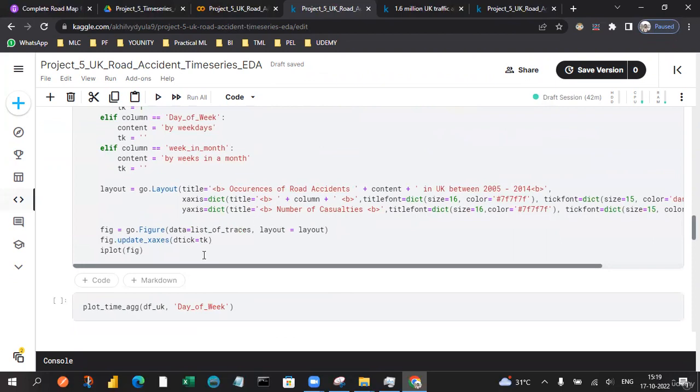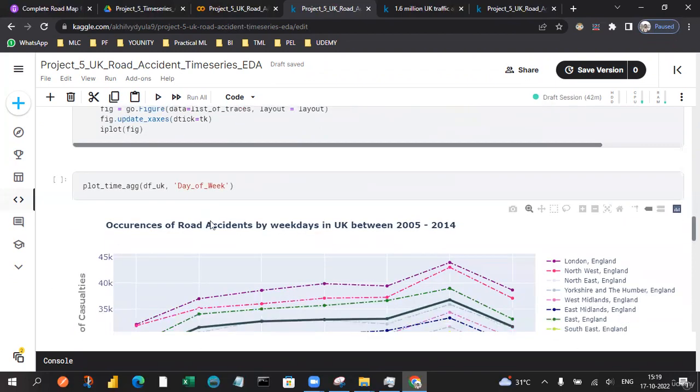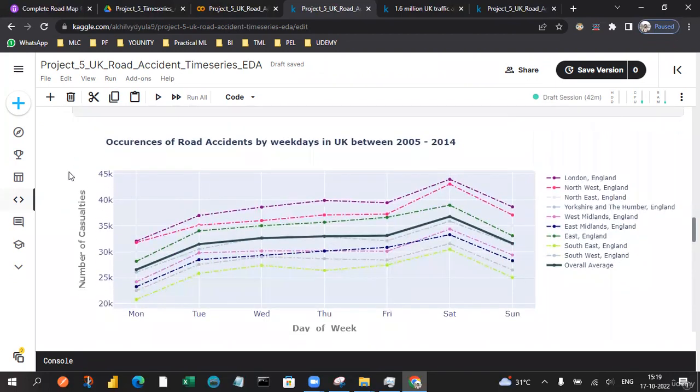So I'm just going to skip this part so that we can focus more on the plots to get some analytical thinking. This is the plot we get for the occurrences of road accidents by day of the week in the UK between 2005 and 2014. So we get Tuesday, Wednesday, Thursday.